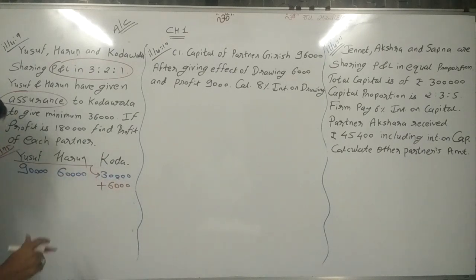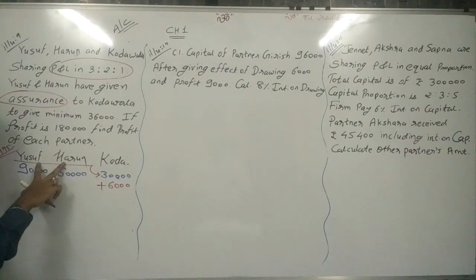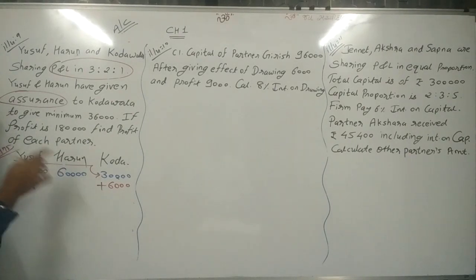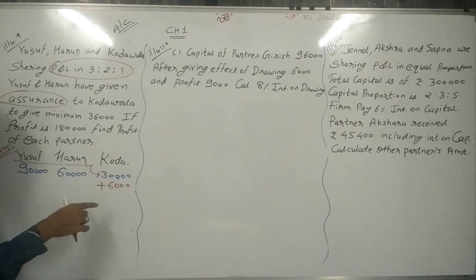So the 6,000 difference amount we need to pay. Who pays this amount? Sir, Yusuf and Harun will pay this amount from their profit. Actually their profit is this, but from this profit they are giving their amount to Kodawala. Sir, both partners are giving 6,000.